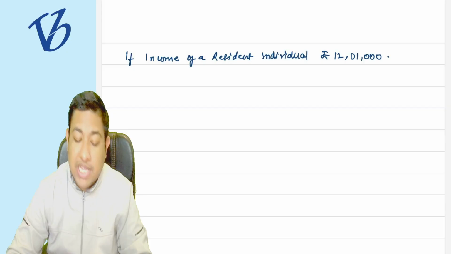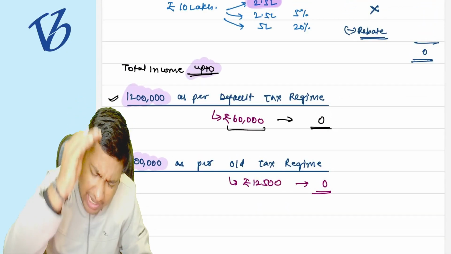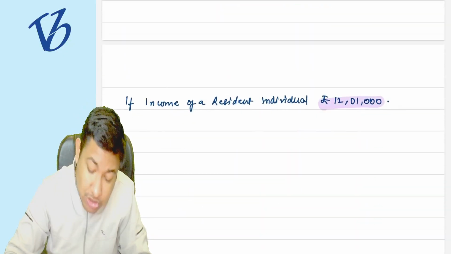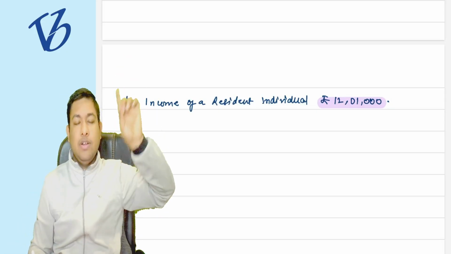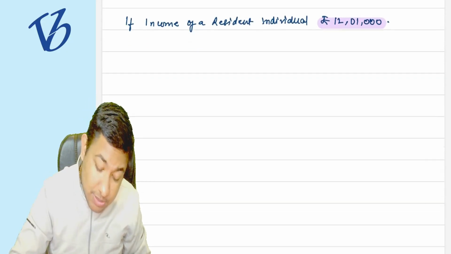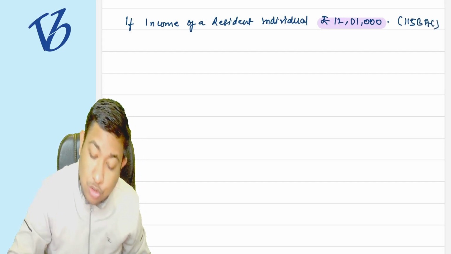Why is it not applicable? Because to apply the rebate concept, your income should be up to 12 lakh rupees or 5 lakh rupees, but your income exceeds 12 lakh rupees, so the rebate concept is not applicable. You can take the benefit of the basic exemption limit and solve the answer. So as per the new tax regime, as per 115BAC, what is going to be the answer?